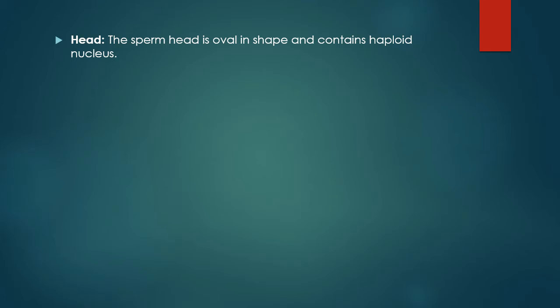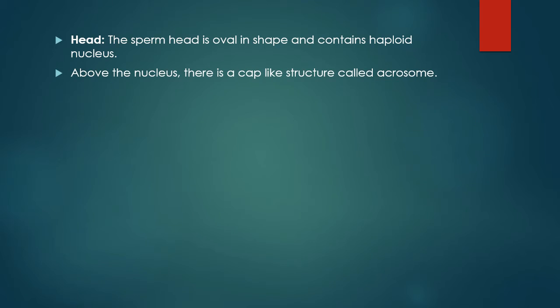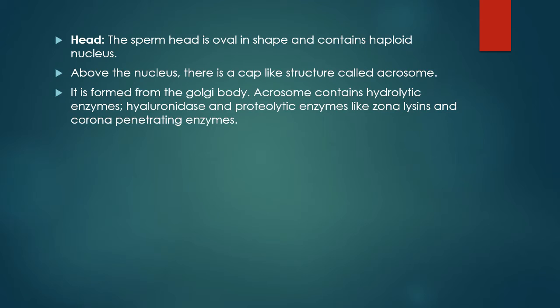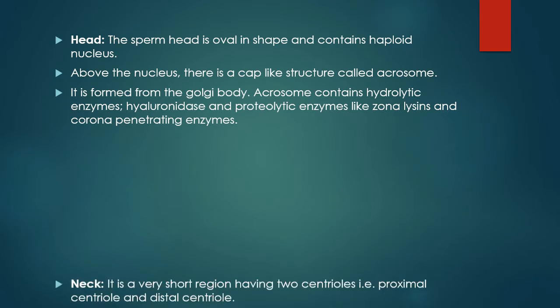Head. The sperm head is oval in shape and contains haploid nucleus. Above the nucleus, there is a cap-like structure called acrosome. It is formed from the Golgi body. Acrosome contains hydrolytic enzymes, hyaluronidase, and proteolytic enzymes like zona lysin and corona penetrating enzymes.